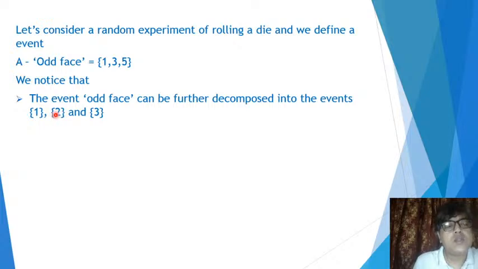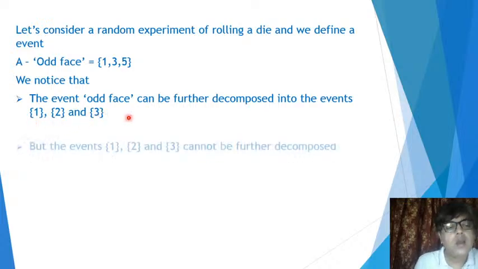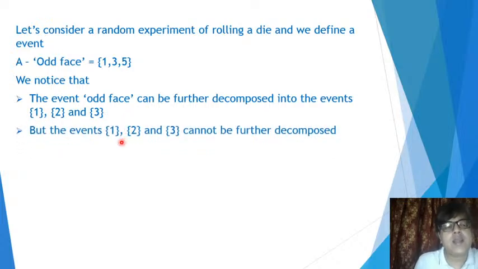Similarly, 3 is also an event, and 5 is also an event, because they are results. But can you decompose the event 1 further? No, you can't do that.